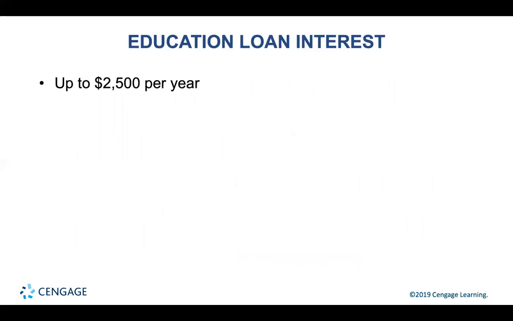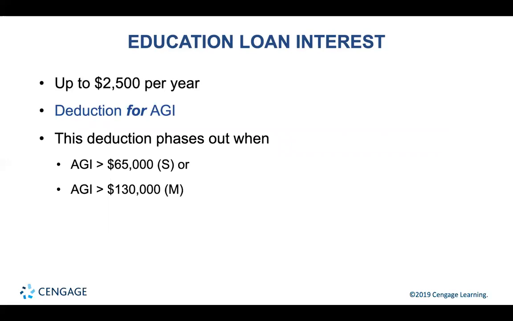Education loan expenses. Taxpayers are allowed a deduction for adjusted gross income. This is an above-the-line deduction. Education loan interest does not show up on the Schedule A. This shows up above the line, above AGI. This is like those educator expenses. You're allowed up to $2,500 per year, but it phases out once you reach a certain income level.